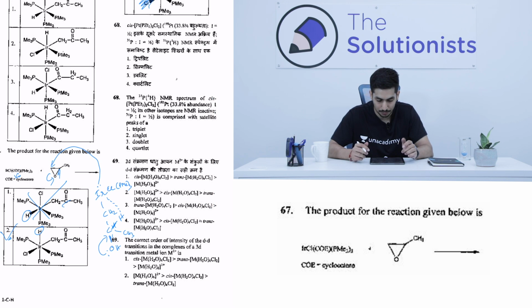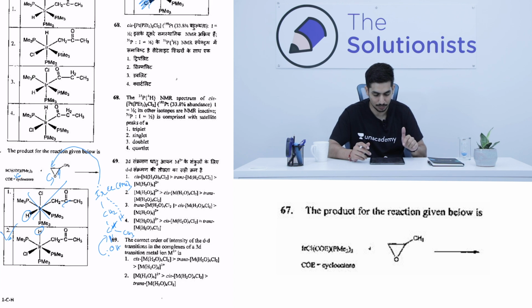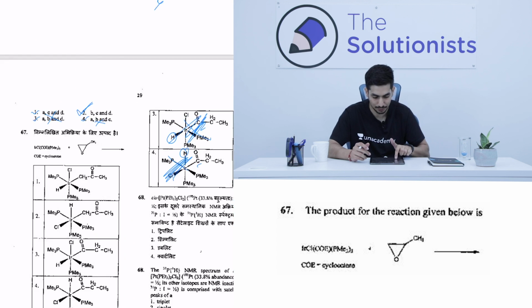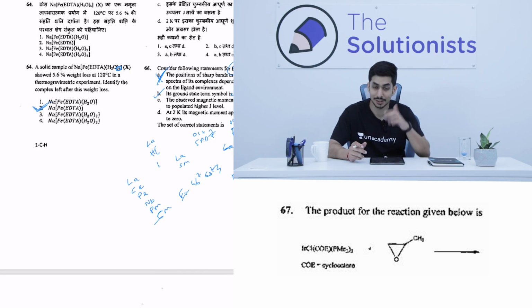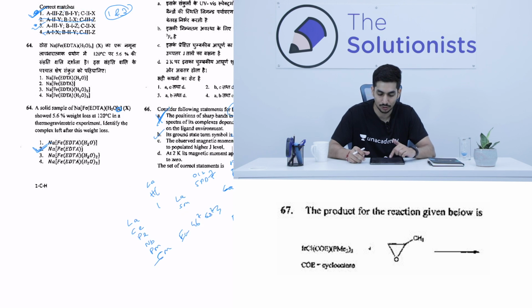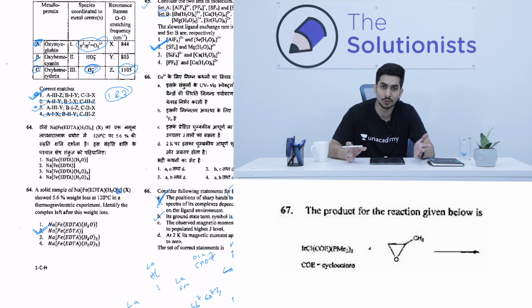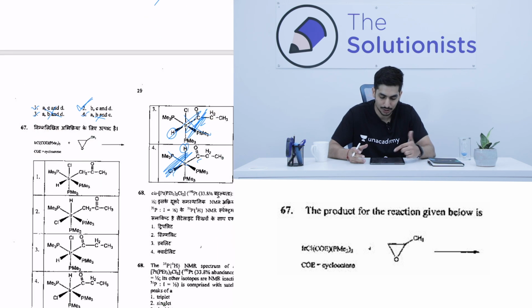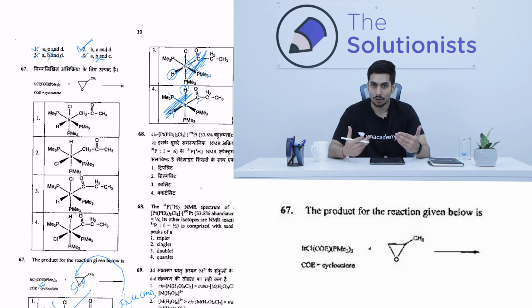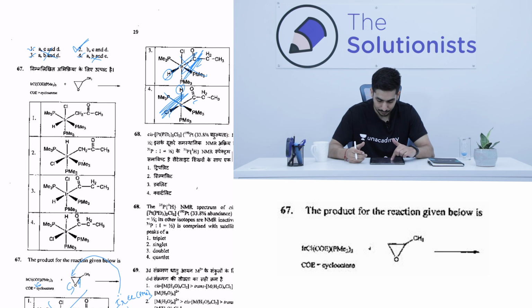You should always keep track of the number of questions you have solved. So we are sure about question number 67. We are sure about question number 66, which fortunately we had no idea about, but still we were able to solve. Not no idea, but not a complete idea. And then we solved 65. So the first 4 questions we were not sure, and then you can see how the trend changes. Once we got 65 correct, then 66 also correct, and 67 also. So now the confidence would have started building up.